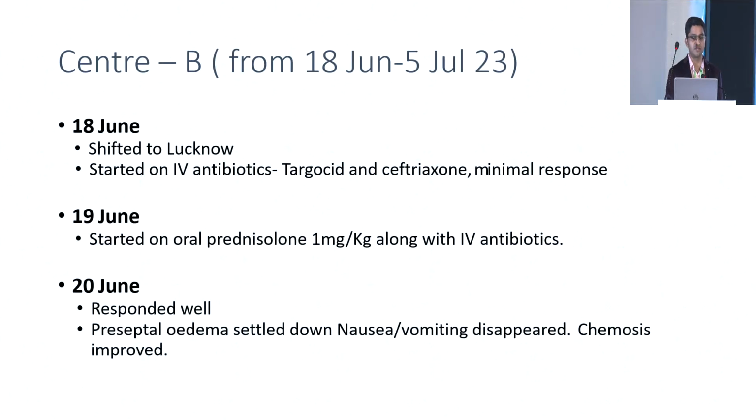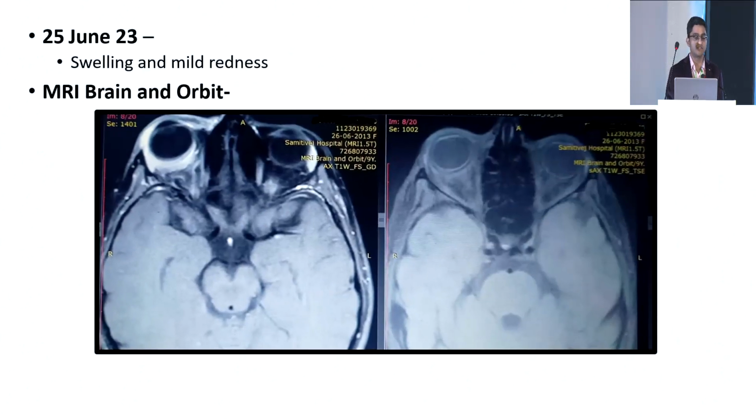She moved to Lucknow, that is Center B, and was started on IV antibiotics, Targocid and ceftriaxone. Along with that, she was started on 1 mg per kg body weight oral prednisolone. She responded well. Her preseptal edema settled down, nausea and vomiting disappeared, chemosis improved. This was the MRI brain and orbit axial scan, which showed increased posterior scleral thickening, but the periorbital inflammation reduced, and proptosis also reduced compared to the previous MRI.